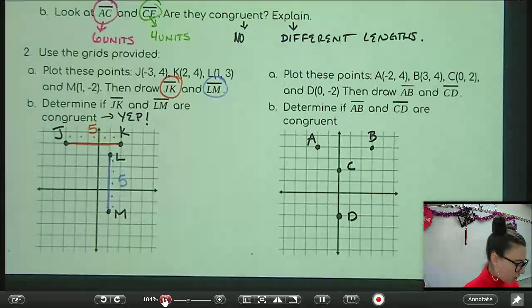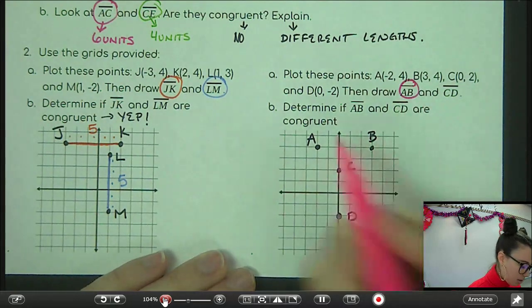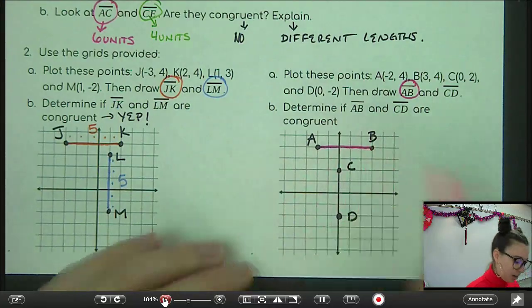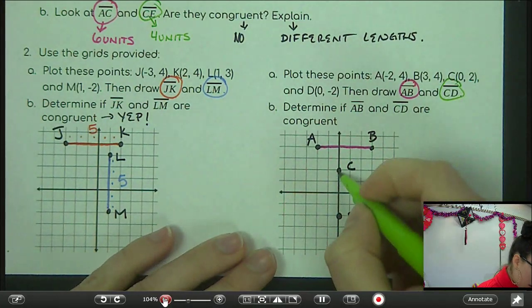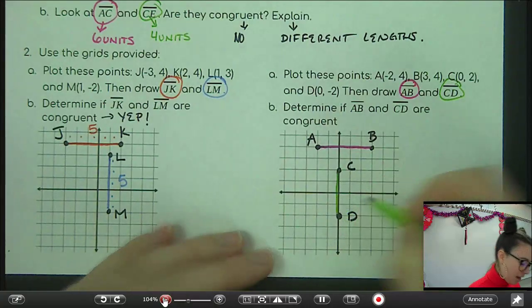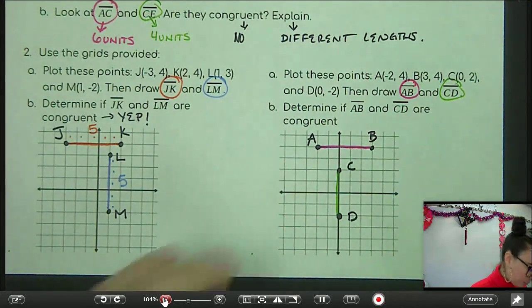And let's see, which things do I connect together? It says draw AB. So there's that line segment. And CD. There's that line segment. All right. Part B says, are these congruent? What do you think? Are these congruent? Well, let's count them out.